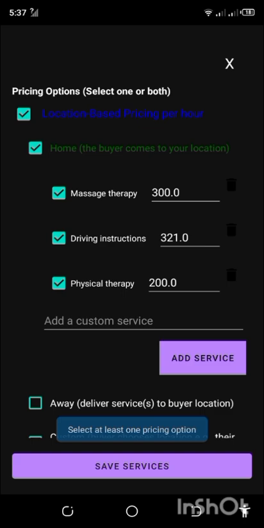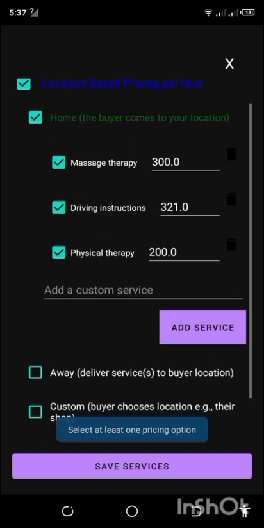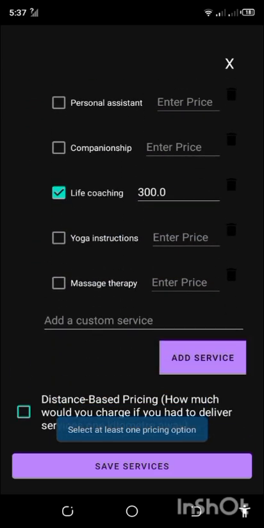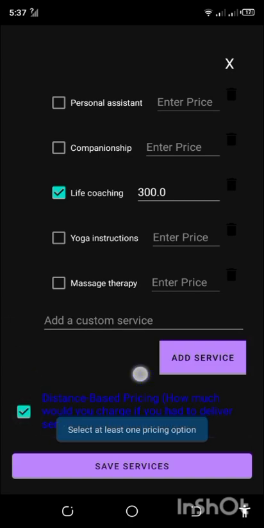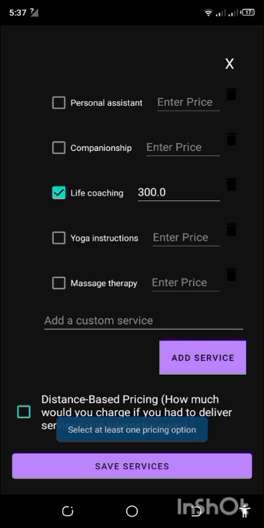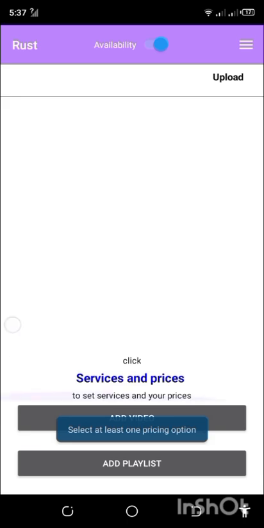So clicking home, you will see the services that you will be providing. These are the services that buyers will see, and these are the services that buyers will request you to provide for home when they come to you. Okay, and custom, we selected life coaching at a price of 300 shillings. You can also set distance-based pricing if you wish. I do not. That is how you set services.